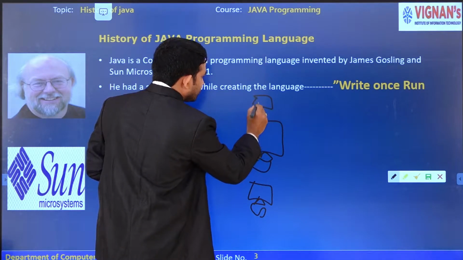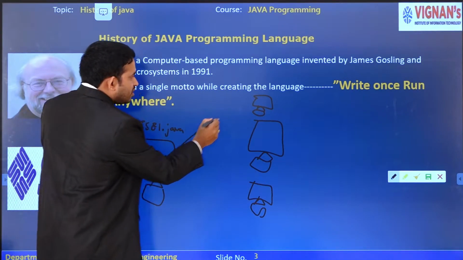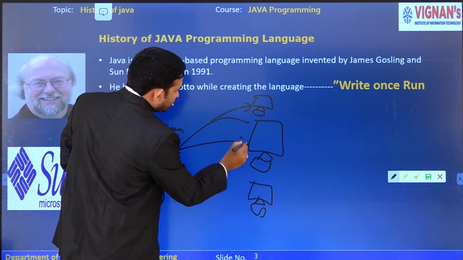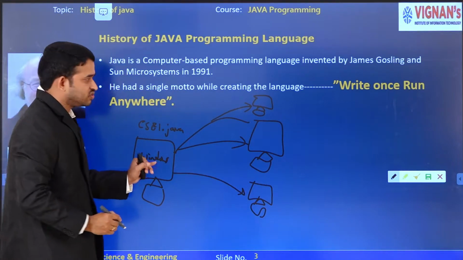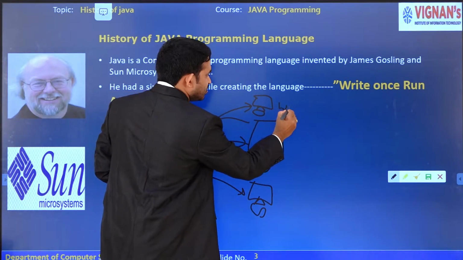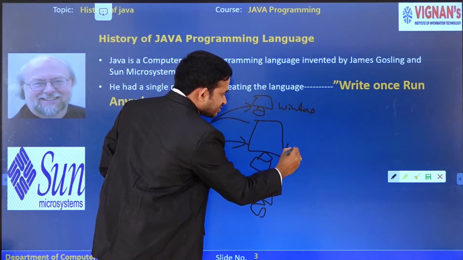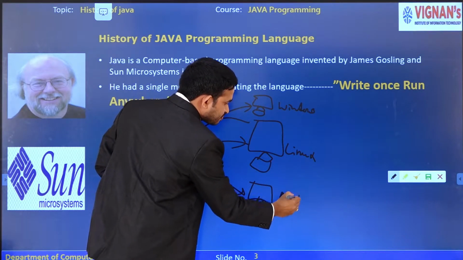He is thinking in that way: I want to develop an application, and run the same application on different platforms. For example, here I am using Windows, here also Windows, here Linux, and here Mac OS.